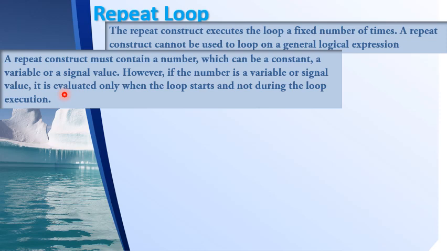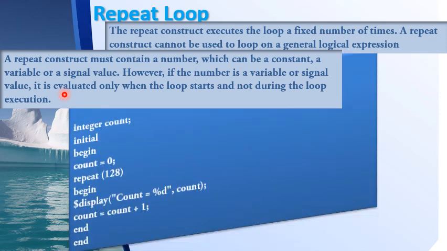Even if you put a variable or a signal inside the repeat construct, that will be evaluated only when the loop starts execution. At the time of starting of the loop, whatever the value is will be taken, and the loop will be executed that fixed number of times. An example of a repeat loop: we'll take up the same example of counting from 0 to 127, using now the repeat loop.